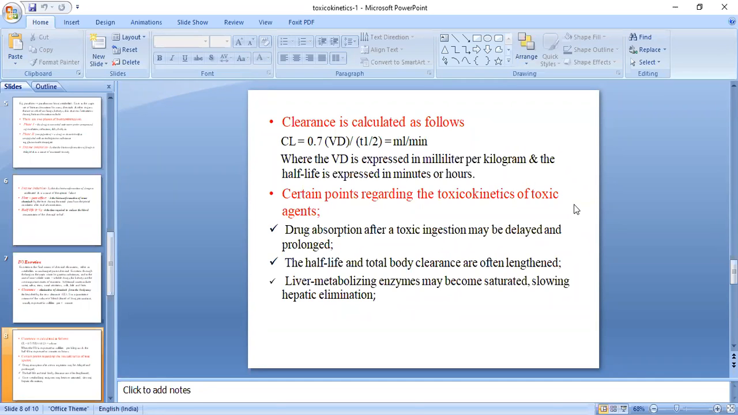The third point: liver metabolizing enzymes may become saturated, slowing hepatic elimination. Obviously, all toxic substances go to the liver and are metabolized there. It becomes a dumping yard for the liver, so there will be a chance of rupture of cells and so on. This may again delay the elimination of the drug via hepatic elimination.